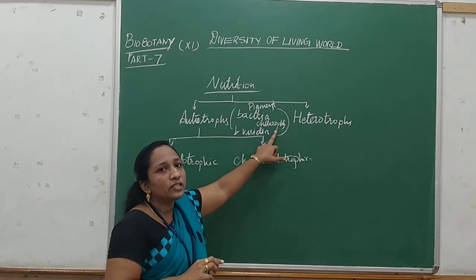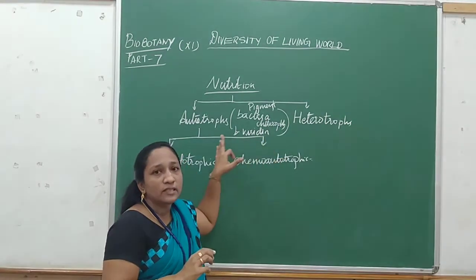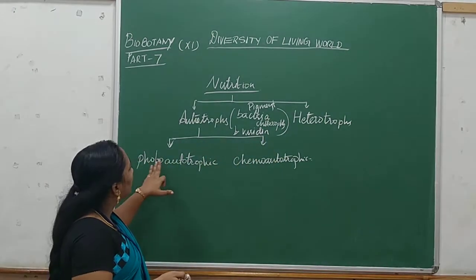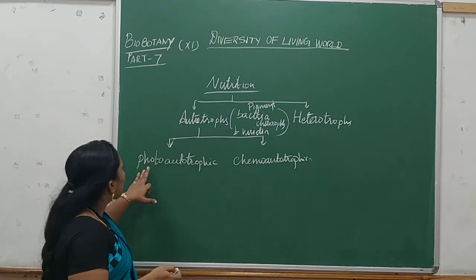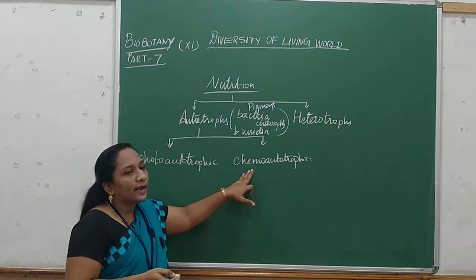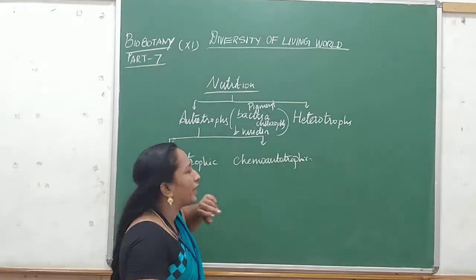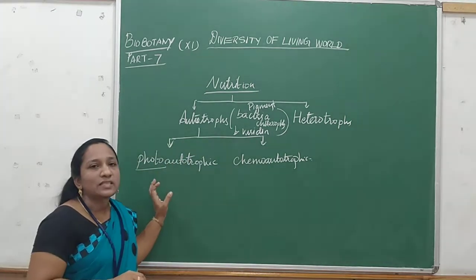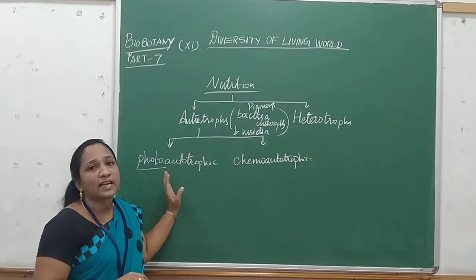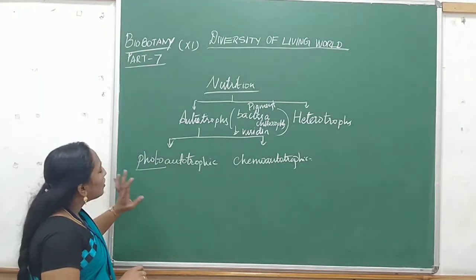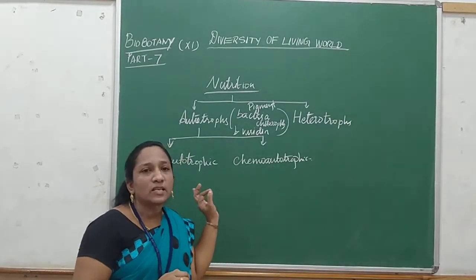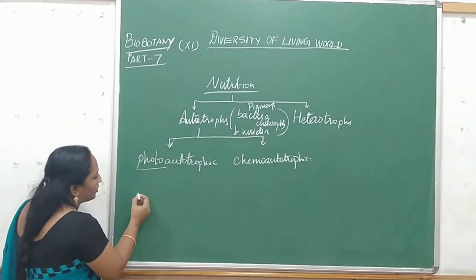With the help of these pigments, bacteria do photosynthesis by two modes: photoautotrophic and chemoautotrophic. Photo means the presence of sunlight, so it needs sunlight for synthesizing food material. Normally in eukaryotes, that is in plants, how is food synthesized? See, I am writing the equation here.